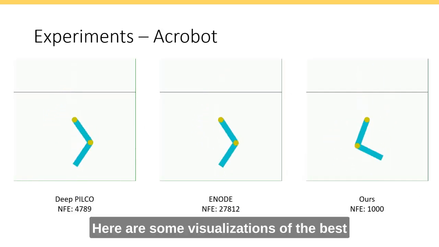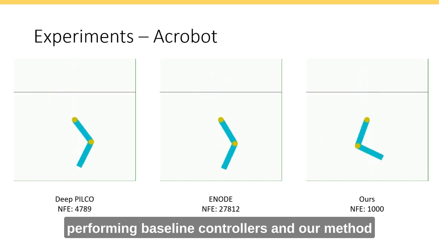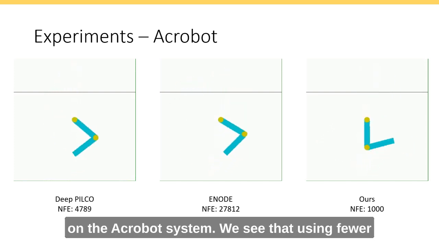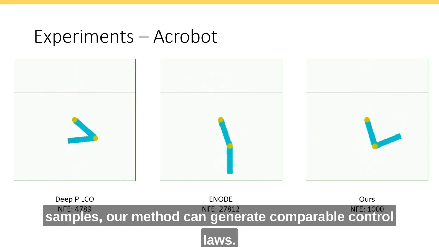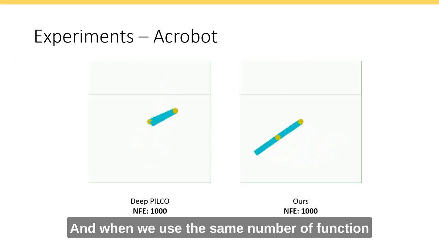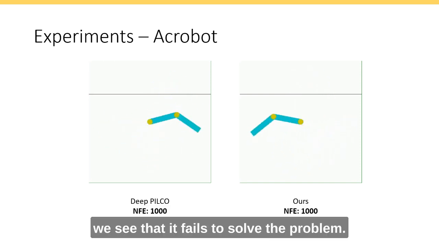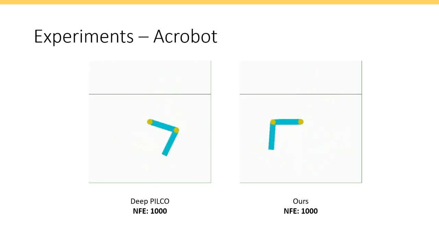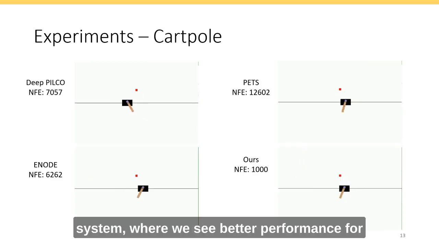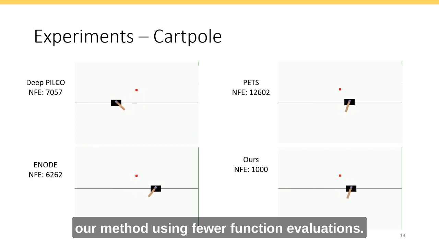Here are some visualizations of the best performing baseline controllers and our method on the acrobot system. We see that using fewer samples, our method can generate comparable control laws. And when we use the same number of function evaluations in the best performing baseline as our method, we see that it fails to solve the problem. Here are more comparison results on the cart pole system, where we see better performance for our method using fewer function evaluations.